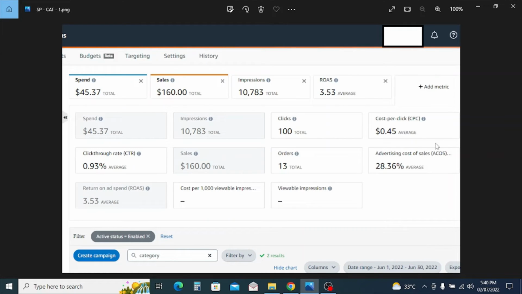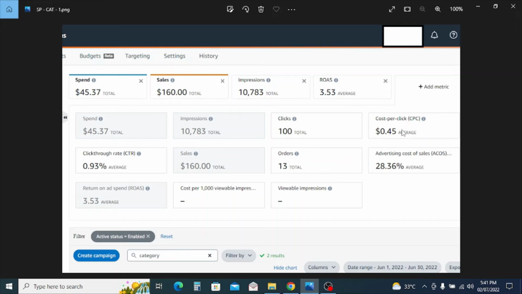And let me show you here cost per click. Very cheap, 0.45. It's very cheap, right? I mean, on the keywords we are getting bids of $2, $3, $4, and here in the category targeting I'm getting 0.45 CPC, right? So I should focus on this campaign.